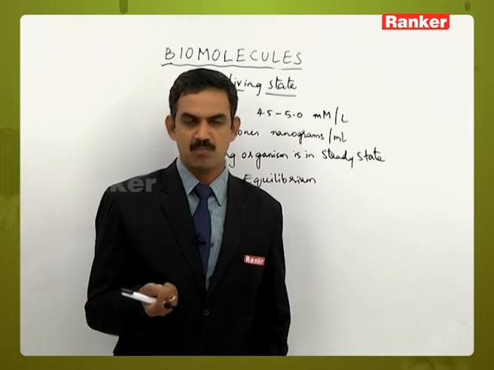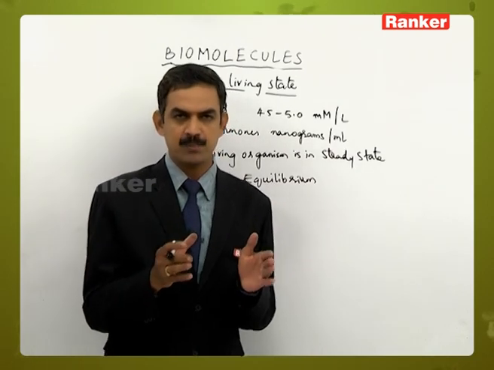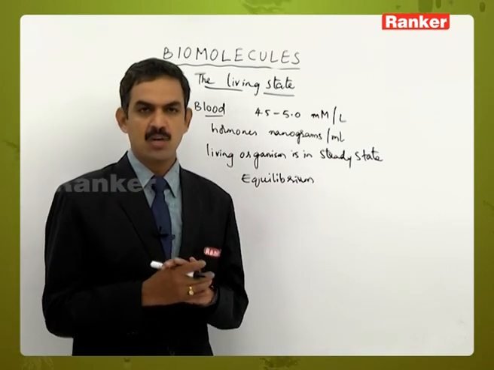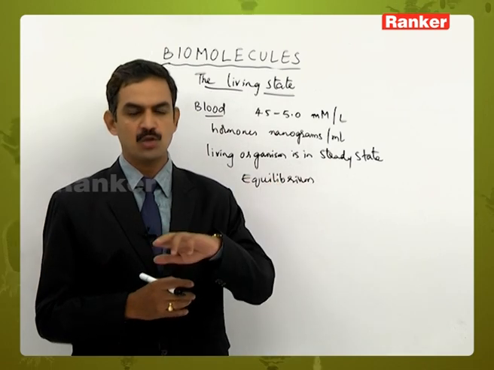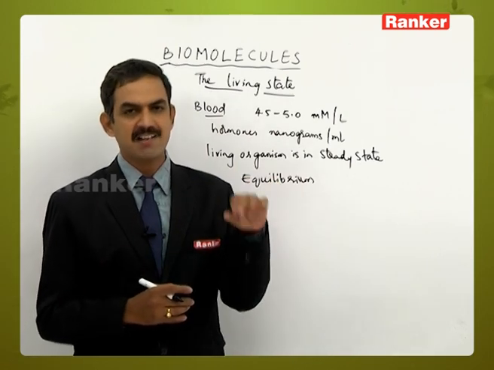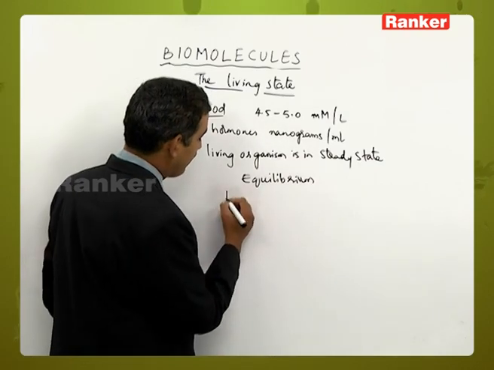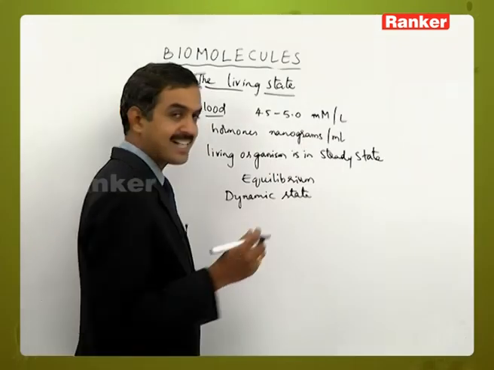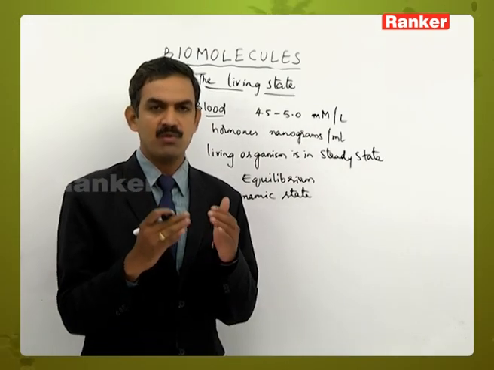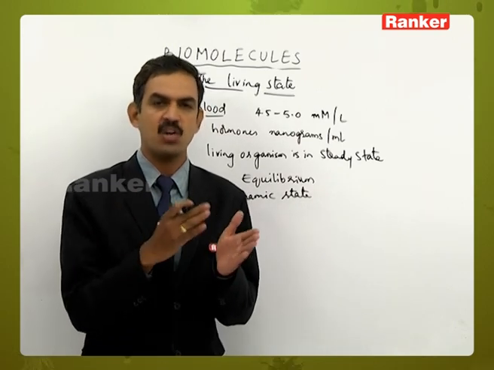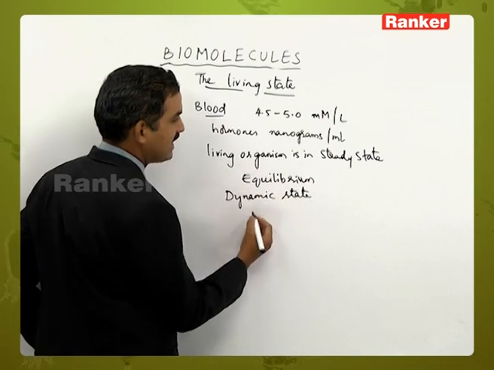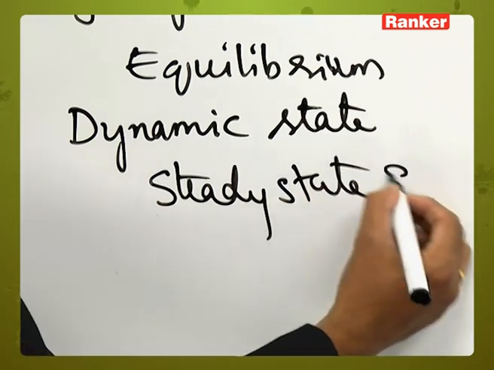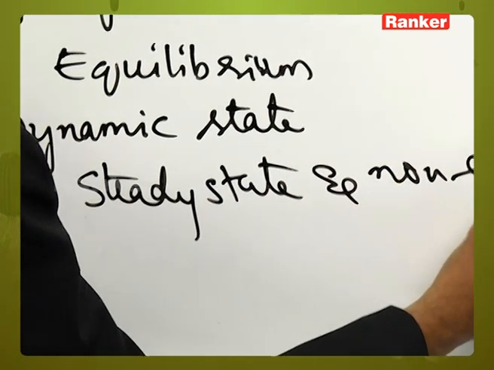of the product molecules. Actually, according to the physics concept, equilibrium should not exist in a living condition, because if work has to be done, there should be no equilibrium. If the work has to be stopped, equilibrium should be maintained. But here the living cells are always in a dynamic state. It is not static; conversion of one type of compound to another is always taking place. That is the reason why we say that in living organisms a steady state and non-equilibrium is maintained.